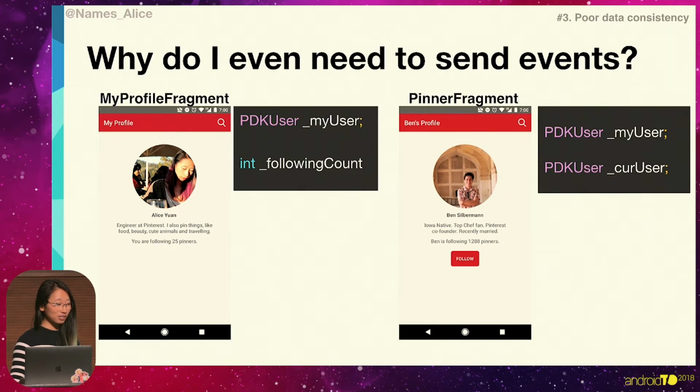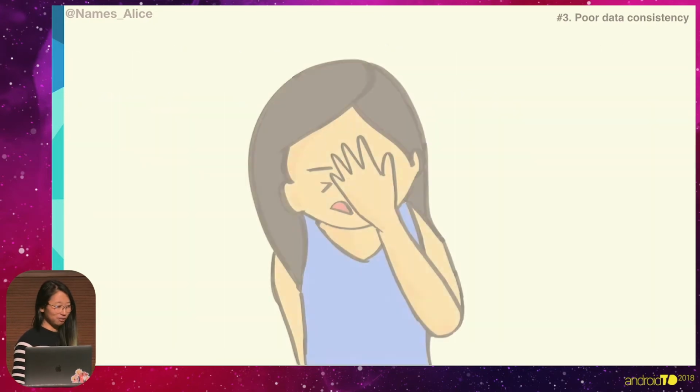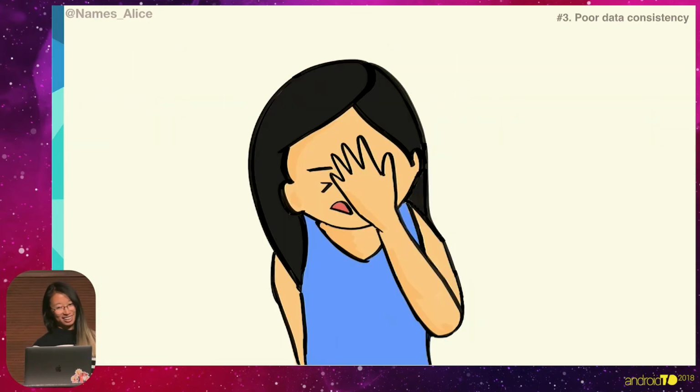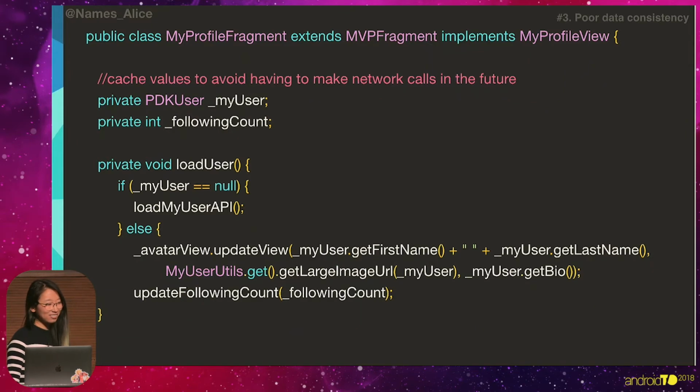And I want to do this in order to cache that model, and whenever that model is changed on one fragment, that means that I have to update the other fragment to say, hey, my model has changed, you should update yours too. This is when I want to facepalm. The reason why this is so bad is because I'm introducing data inconsistencies throughout my app and my views. And we should really not be doing that.